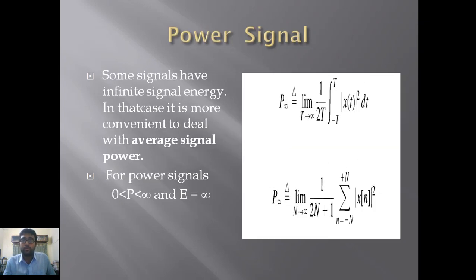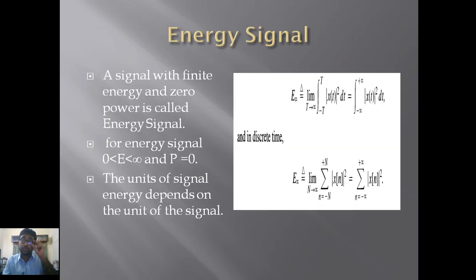Okay, this is the power signal, this is the energy signal that we have. I have already explained all these things, that a signal with finite energy... This is an important factor, all this conclusion has been extracted from the equations. This is a very similar equation that I have already explained earlier: we take the whole square, we integrate over the length of the limit, and we get the energy of the signal. And if we divide the energy by the length of the limit, we get the power of that signal.